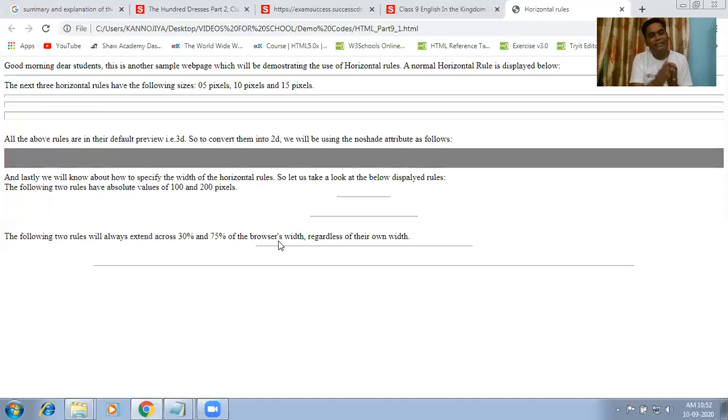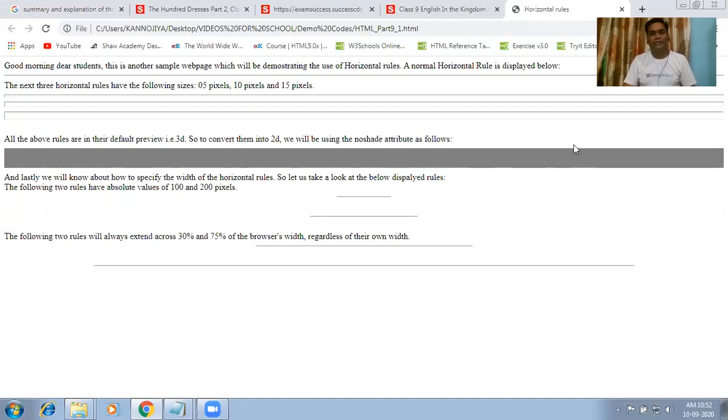If the screen is smaller and you have given 75%, then it will give you 75%. And if the screen is bigger, then definitely it will give you 75%. So it is better to give percentages than pixels, because it adjusts itself according to the size of the screen. So this is the most important thing.